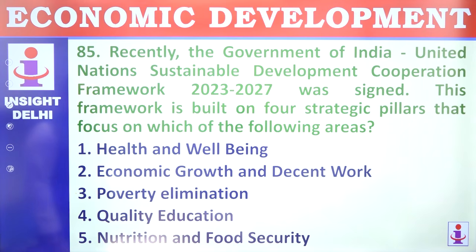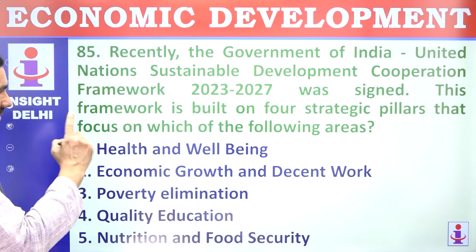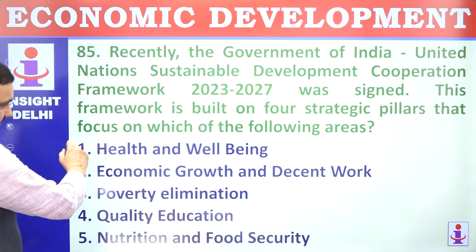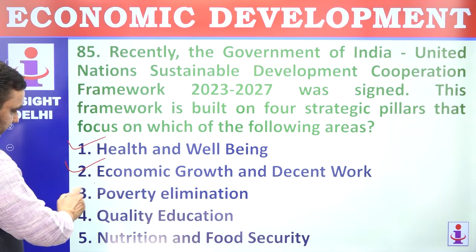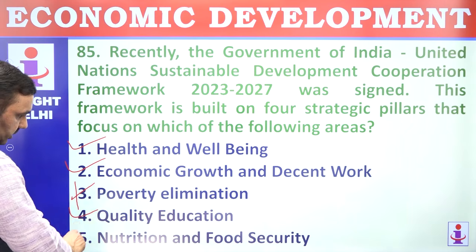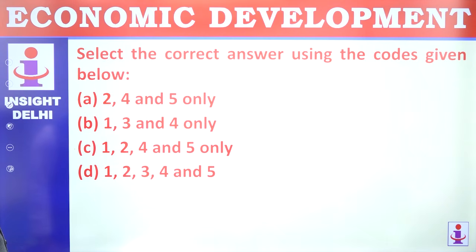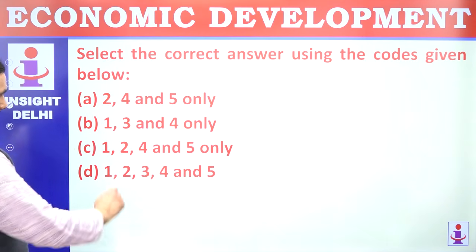Recently, the Government of India and the United Nations Sustainable Development Cooperation Framework 2023-27 was signed. This framework is built on 4 strategic pillars in the following areas: health and well-being, economic growth, quality education, nutrition and food security. Poverty alleviation is not a part of it. So 1, 2, 4, 5.